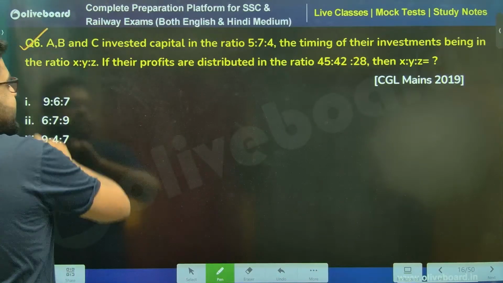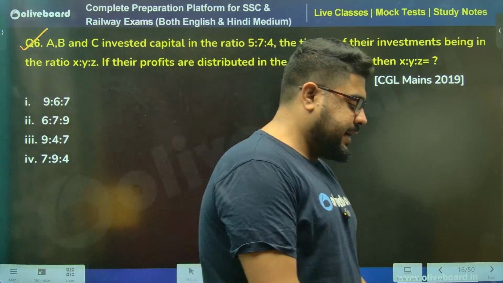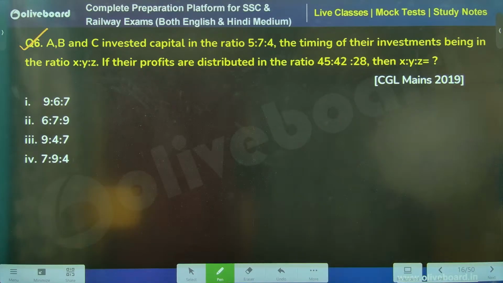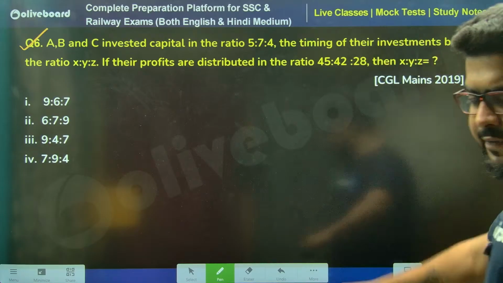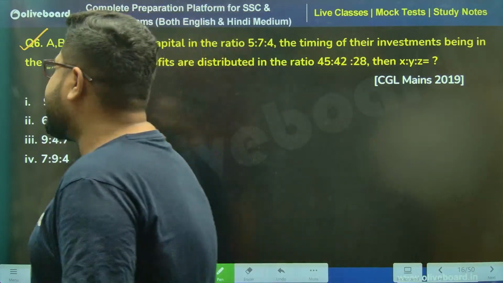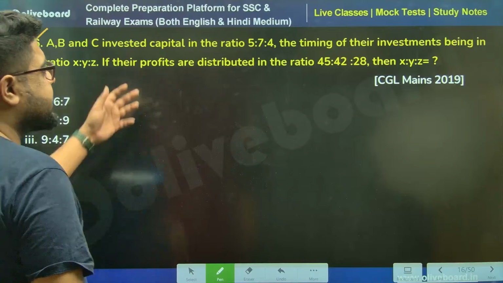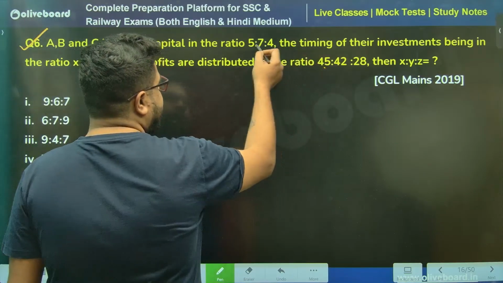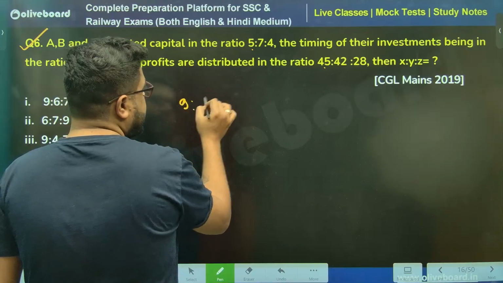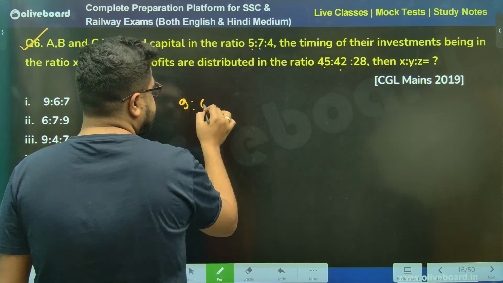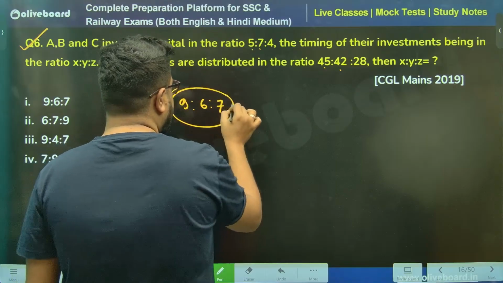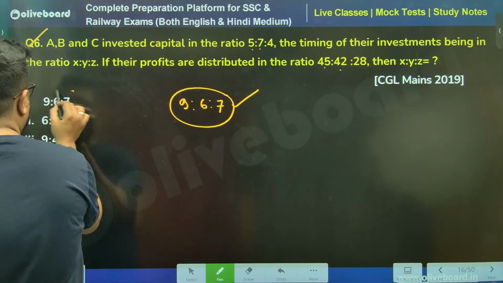Same question, CGL Mains 2019. Please give me the answer. If you look at this very carefully, they are asking the investment ratio. The answer will be 45 by 5, 9 by 7, 6. This by this, 7. You do not need pen, paper or anything for this.